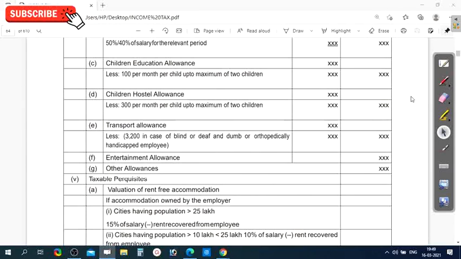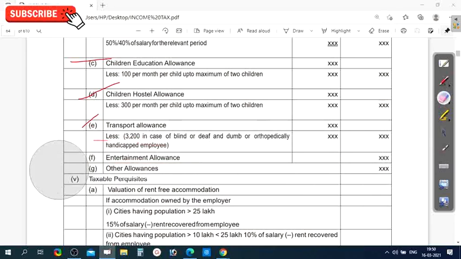And next, children's education allowance, children's hospital allowance, transport allowance, entertainment allowance. This you have to remember. Here you have to add these as allowances to the salary. See, entertainment allowance is added separately, and other allowances.